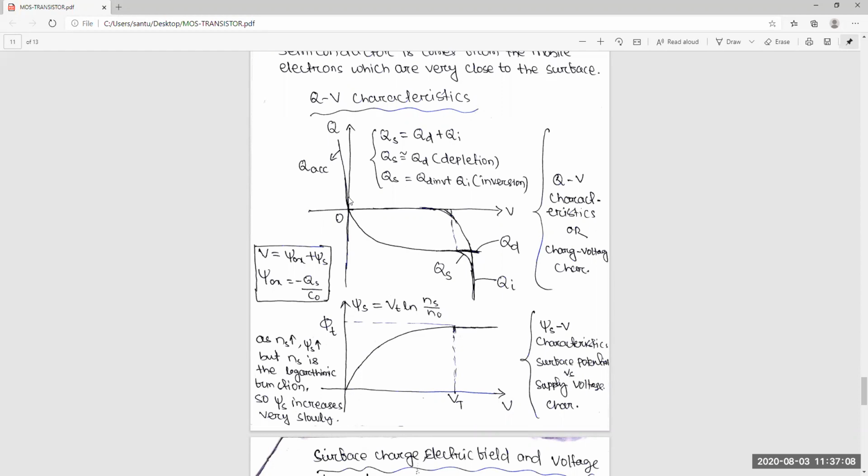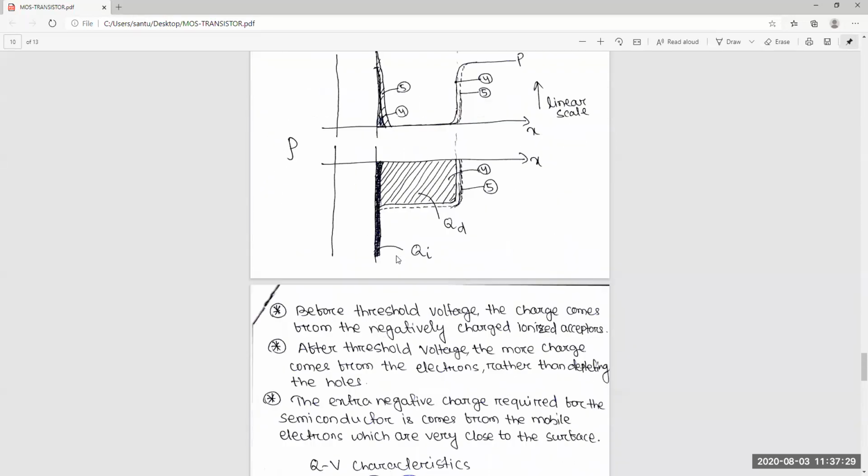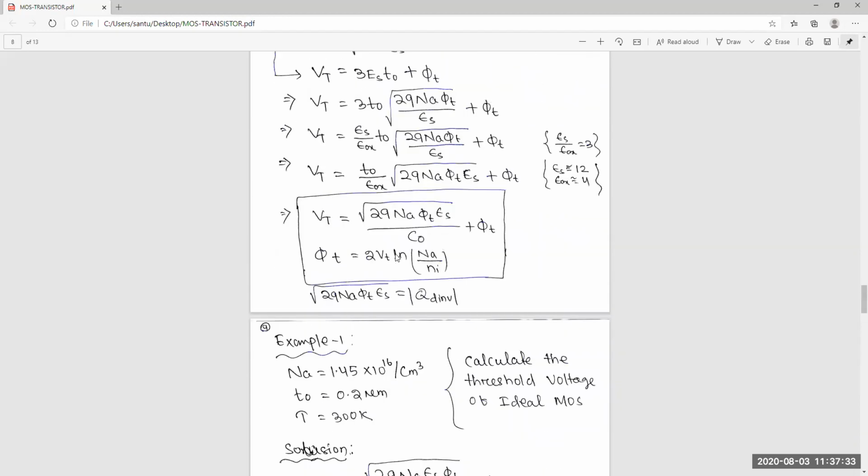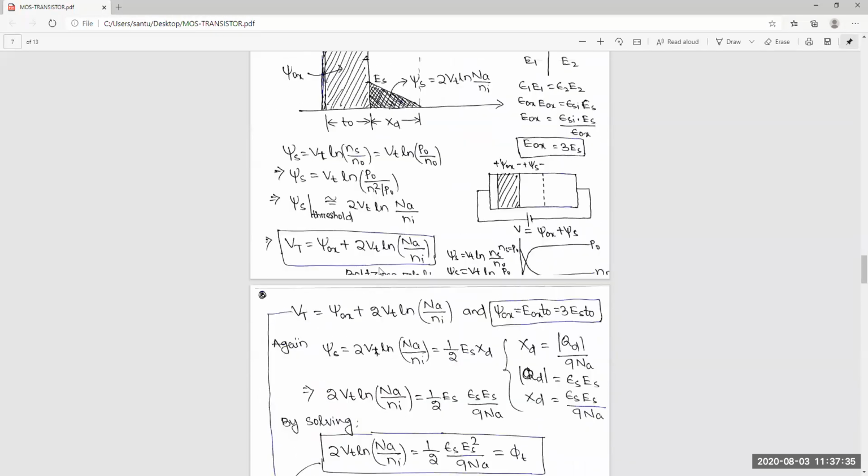You can see, once the depletion region forms, the depletion will increase when we increase the voltage. So there are two parts. One part will increase linearly, if you remember that equation, or you can relate to that equation.